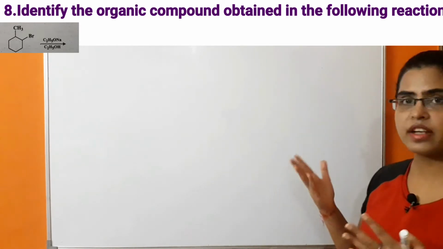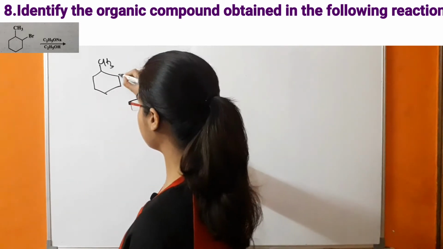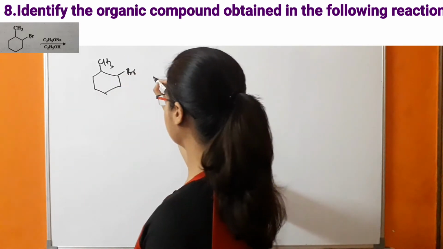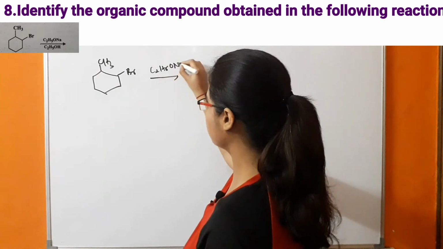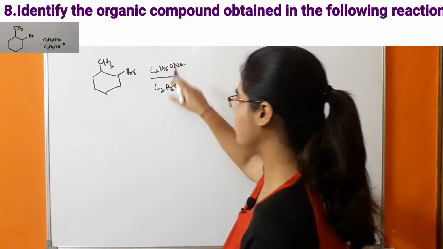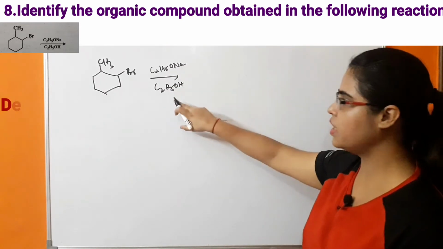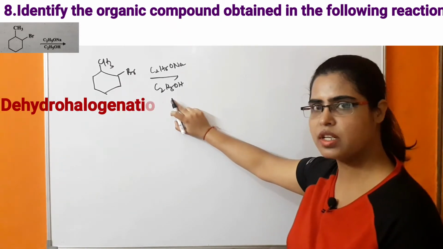So let's see how the reaction takes place in this case. First of all, CH3Br. This is the reactant which is reacting in the presence of C2H5ONa and C2H5OH, that is, sodium ethoxide in the presence of ethyl alcohol. This is a dehydrohalogenation reaction.